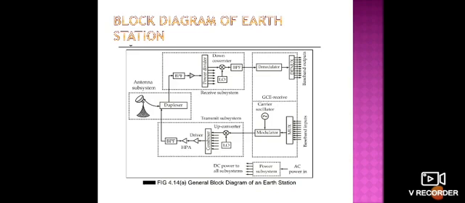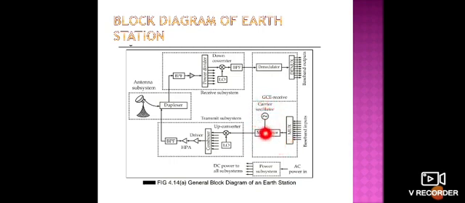In this figure you can see this is the receiver section and this is the transmitter section. In the transmitter section, the baseband signals are multiplexed with the multiplexer and given to the modulator, which modulates the signals with the help of a carrier oscillator.